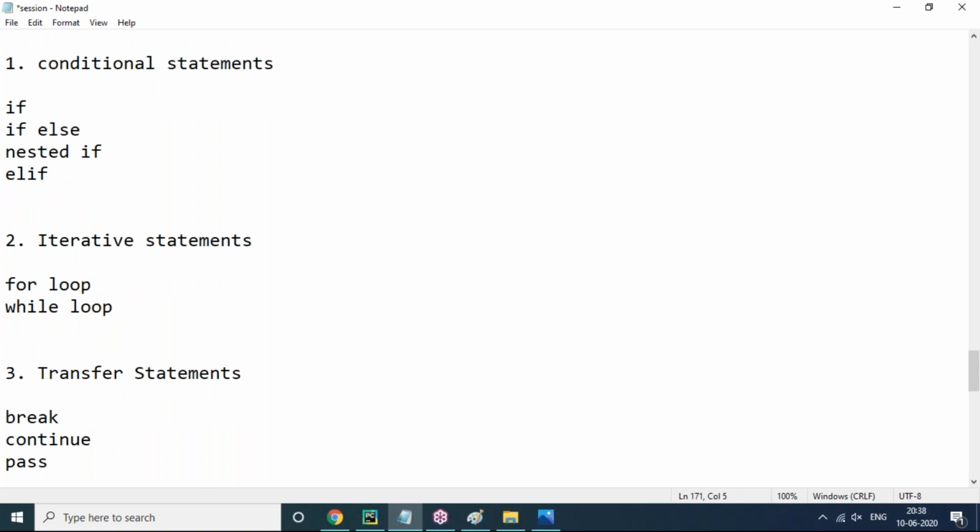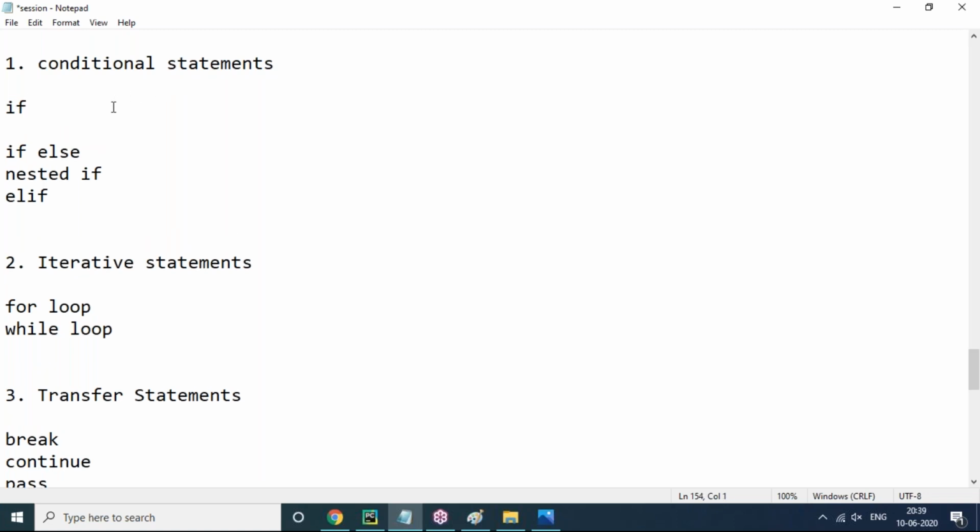We already know break and continue from other languages like C, C++, Java, and C Sharp .NET. Same here also, but here an extra pass will be there. What is pass? I'll tell you clearly. First, we'll start with conditional statements. As the name suggests, conditional statements only work based on conditions. Now I'm talking about if only.